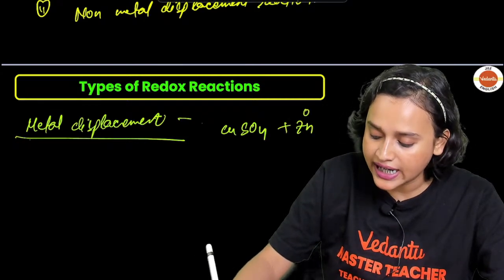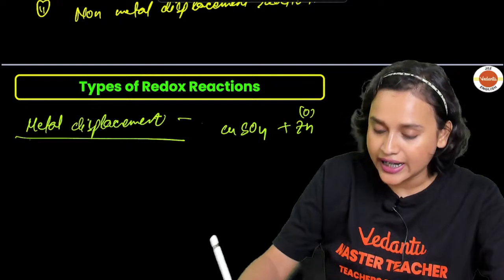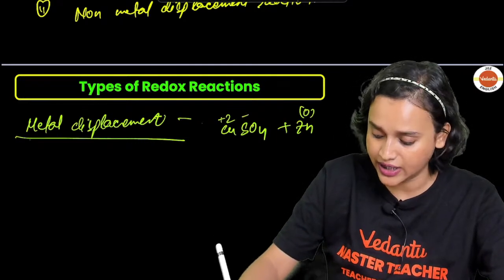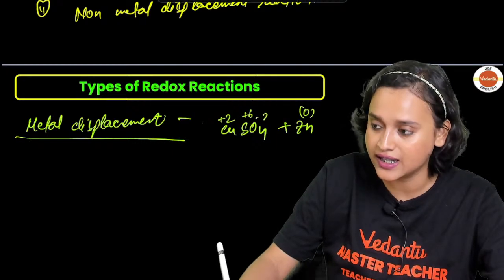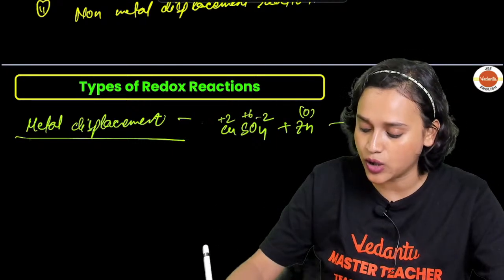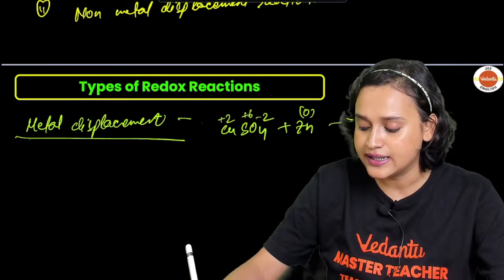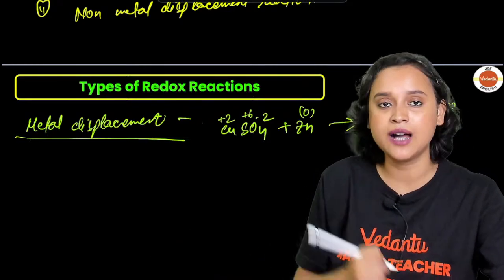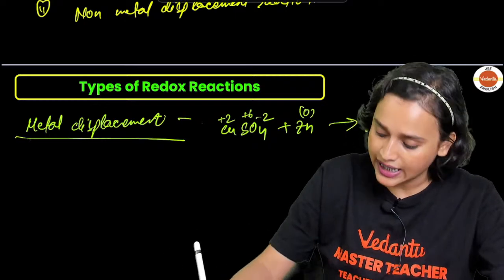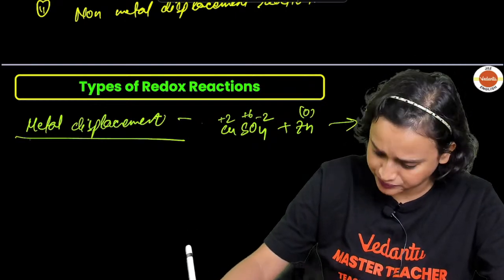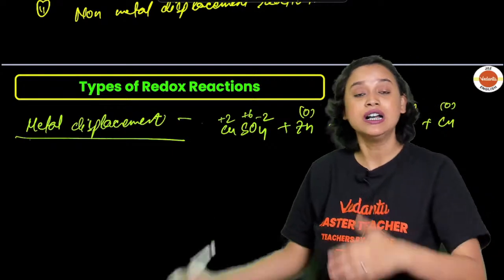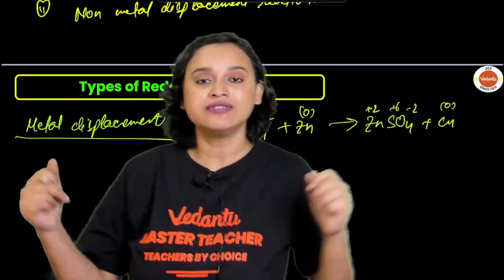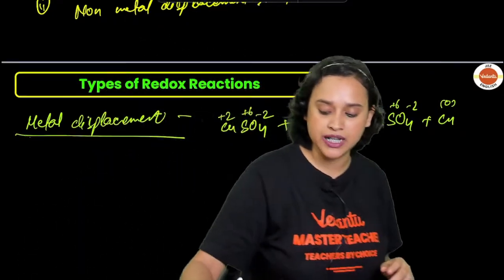Now Zn is 0, and in copper sulfate, copper is in +2 oxidation state, sulfur is in +6, oxygen is in -2. It forms ZnSO4 plus copper. So copper becomes 0 oxidation state, and similarly here you have +2, +6, -2. This is your metal displacement reaction.